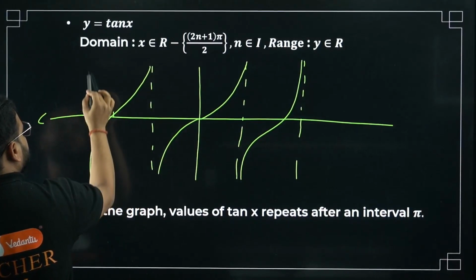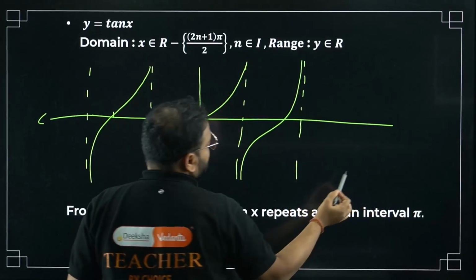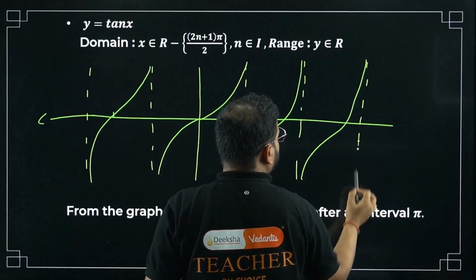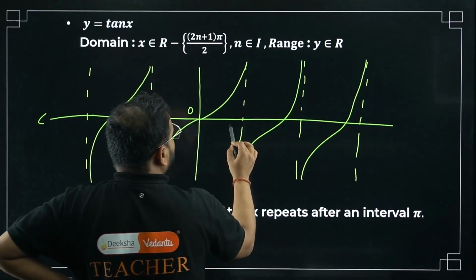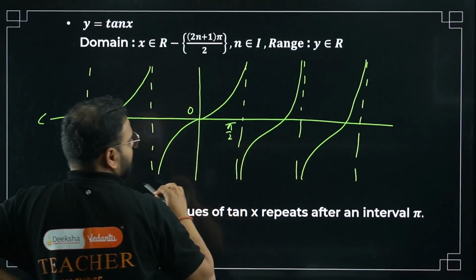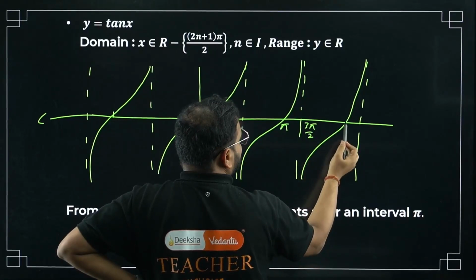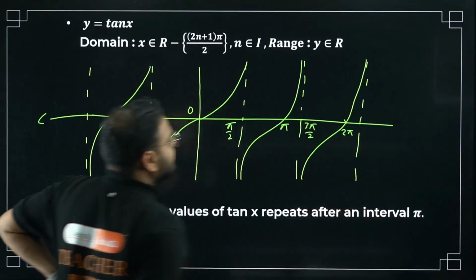It'll continue like this. Please check. Okay. Over here as well. If you want, you can draw it like this. Over here as well. Now what are the intervals? What are the values over here? This is 0. This is going to be pi by 2. This is going to be pi. 3 pi by 2. And this is going to be 2 pi. Okay. And like that.